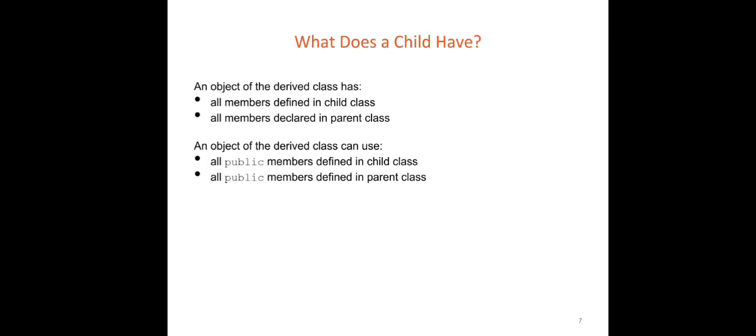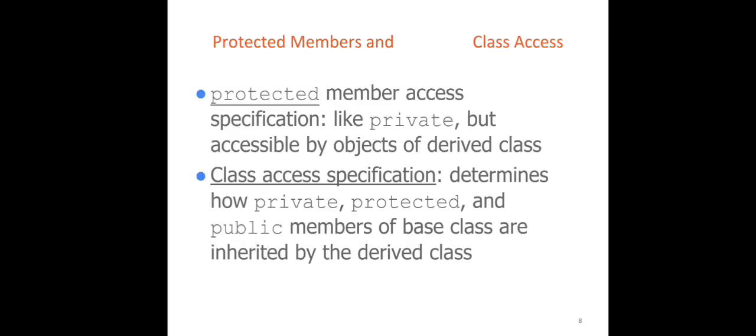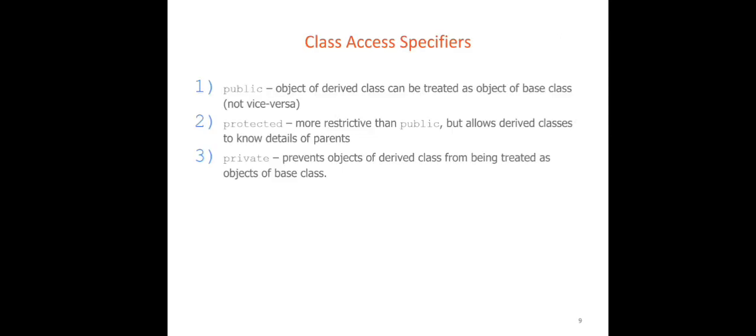What does a child have? An object of the derived class has all members defined in the child class and all members declared in the parent class. An object of the derived class can use the public members defined in the child class and all public members defined in the parent class. Protected members, like private ones, are not accessible by objects of the derived class.